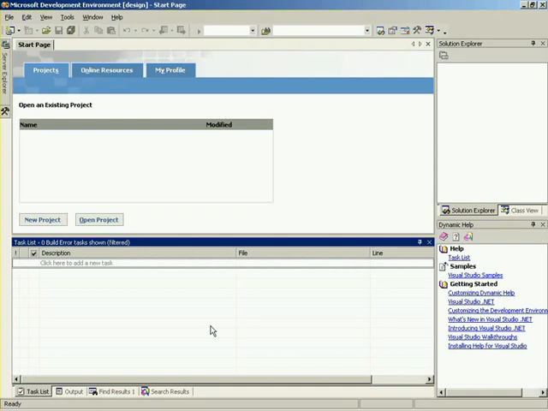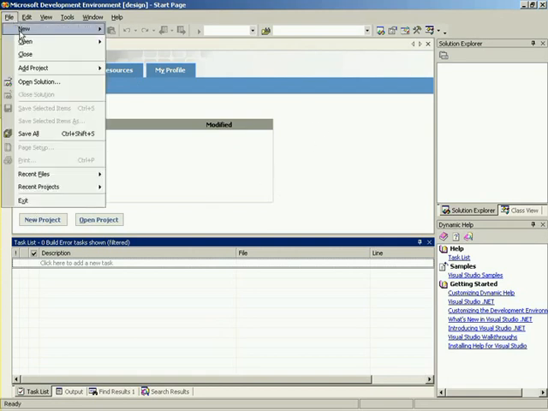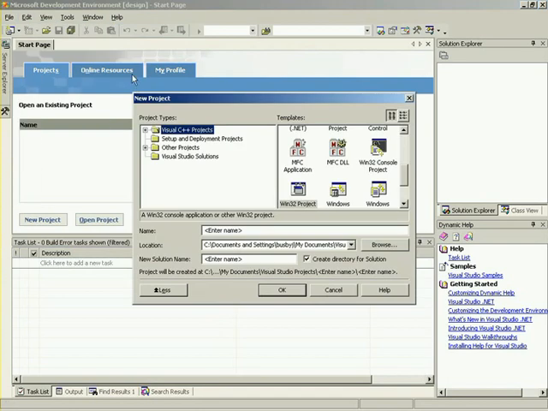And let me go ahead and bring your attention back up to the whole start page. This area is really cool when you start working with multiple projects, being able to see when they were last modified, a list of them quickly, etc. Okay, Joel, so what do we need to do to make a program? So we can go ahead and press New Project, or we can go to File, New, and then actually create a project. Okay, so let's go ahead and do that.